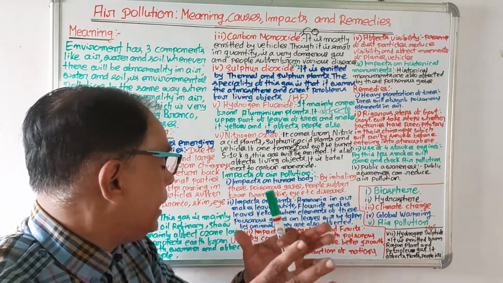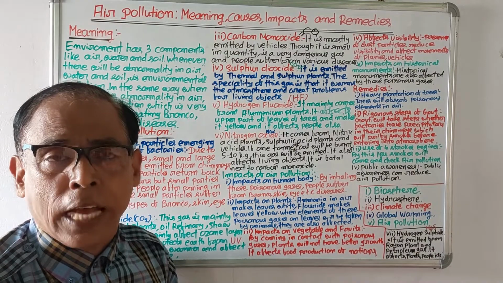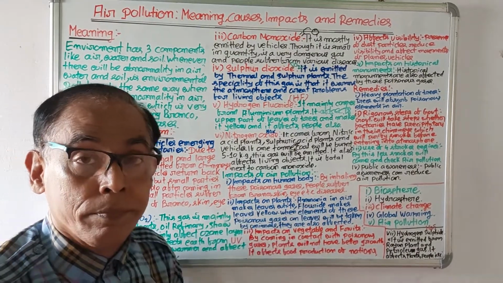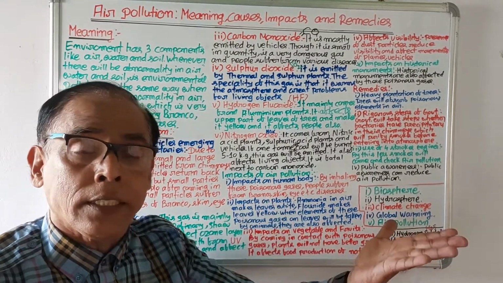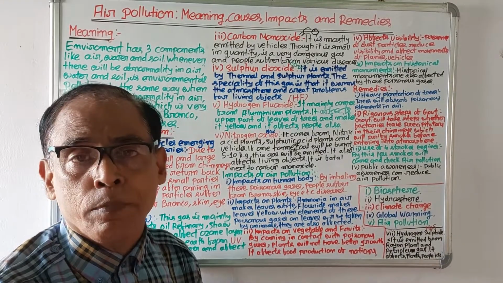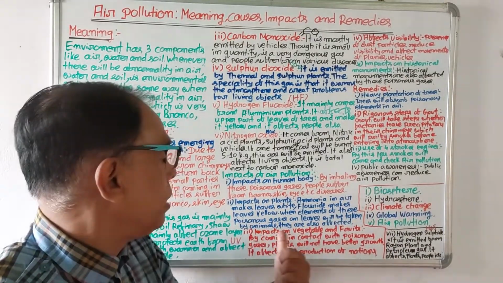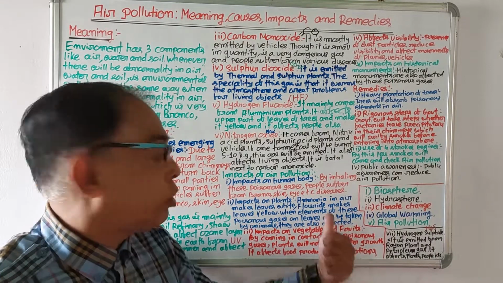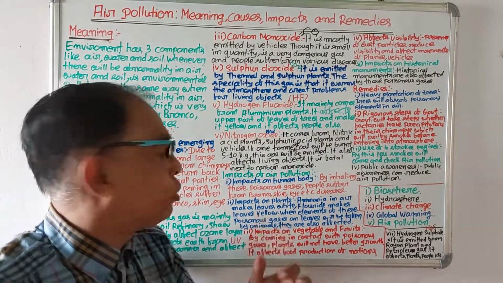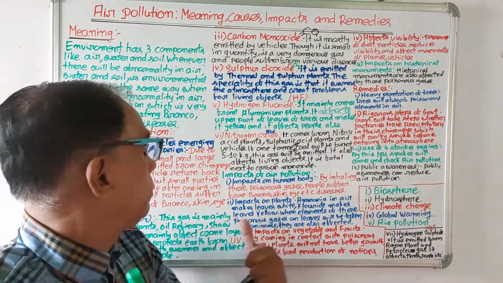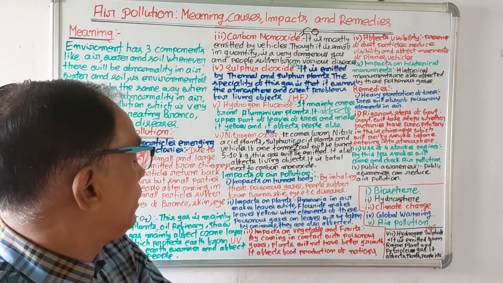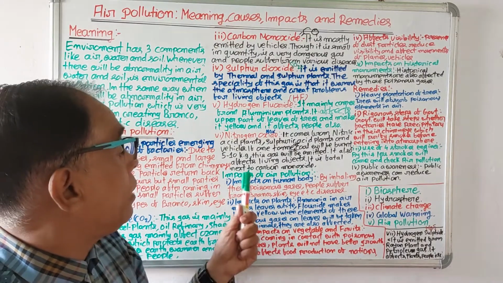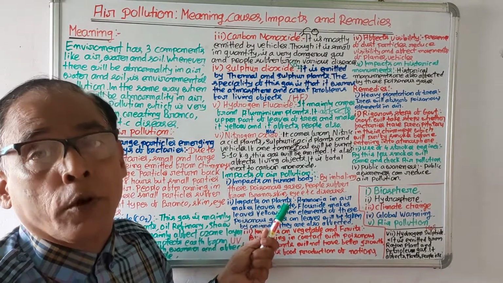And whenever elements of these poisonous gases are in the air, it will affect plants. If plants are affected, then food production of the nation will be affected. So the first impact of air pollution is that it affects plants.